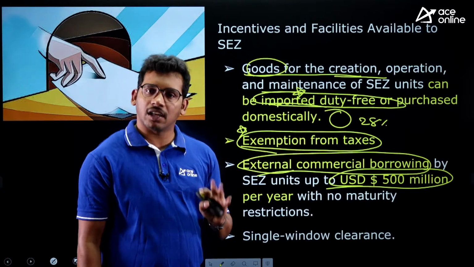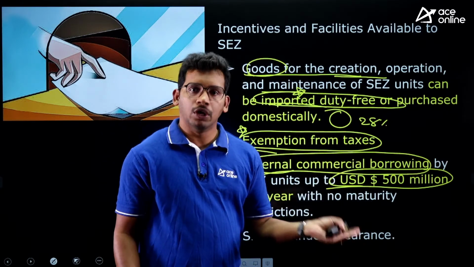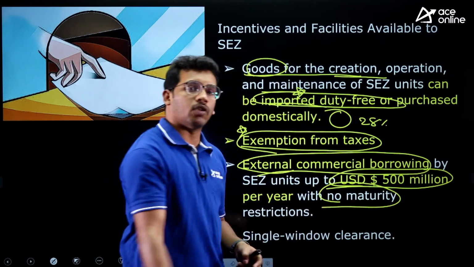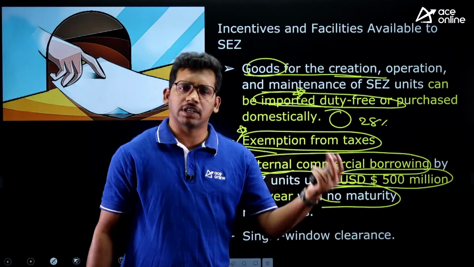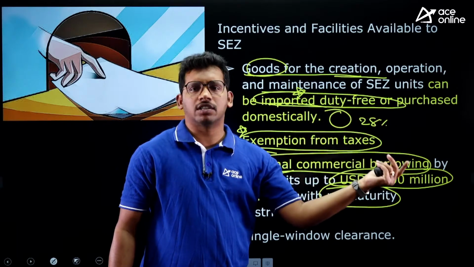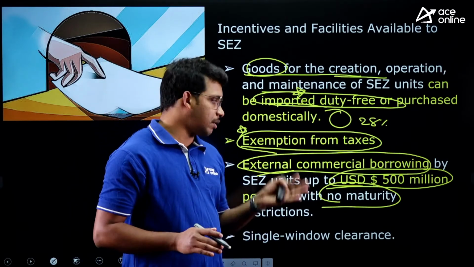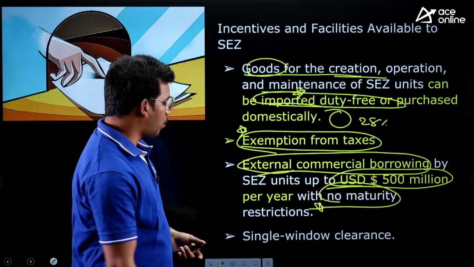Those are called external commercial borrowings. The government allows them to take loans so that they can pay back, and there is no maturity period condition. That means the final repayment period can be 5 years, 10 years, 15 years. It is up to the condition the given bank has set. There is no condition from the Indian government side, right? So this is also one more important point.